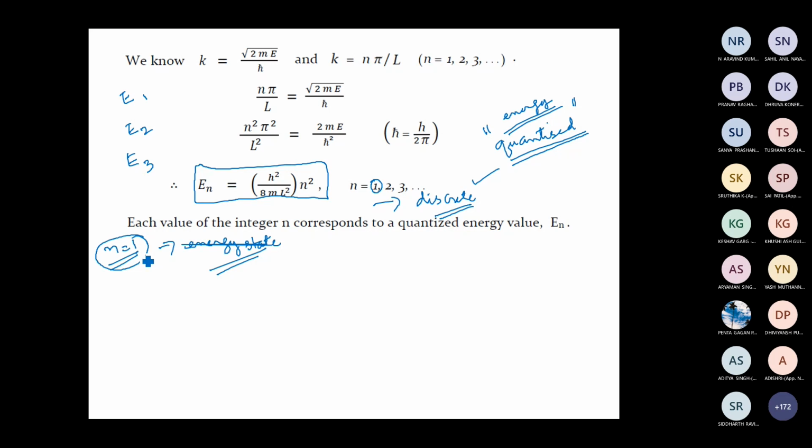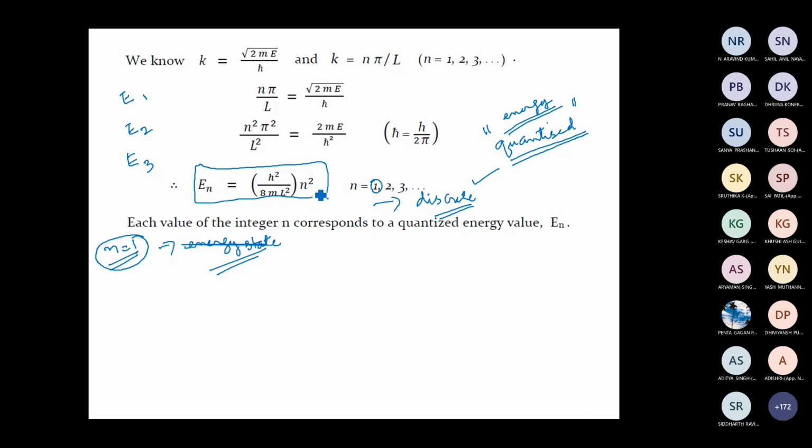So the particle cannot be in any other state. It can be in a state where its energy is equal to E1, or E2, or E3. You cannot find a quantum particle in any other state. It can be only in these fixed states where its energy is either E1, E2, E3, E4, etc. It cannot have any other energy than that given by this expression, because n can take only integer values.